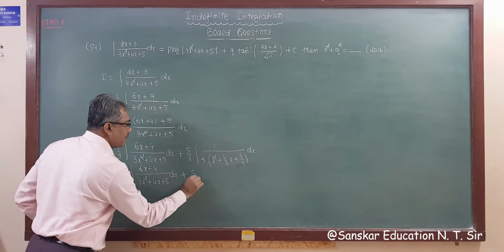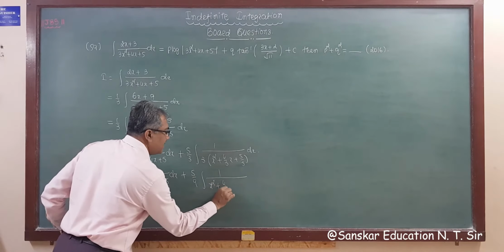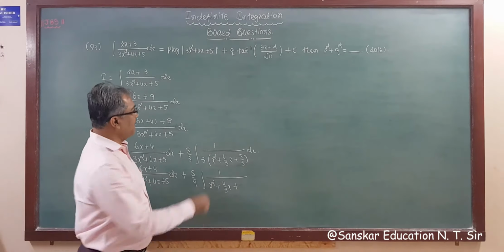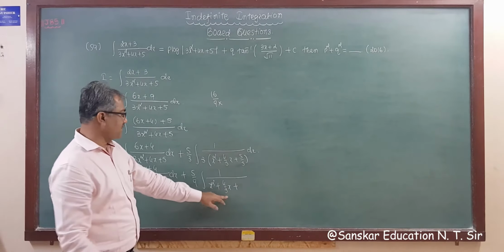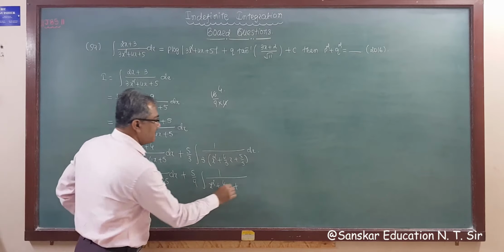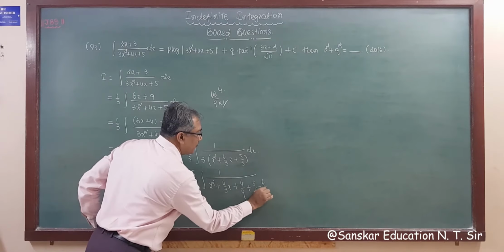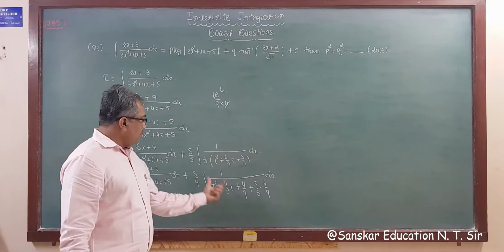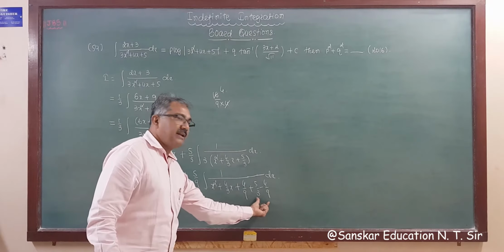plus this is 5 by 9 integration 1 upon x square plus 4 by 3 x plus, the last term will be the square of this, right? So what we get is 16 by 9 into middle term square upon 4 into first term. So this is 4, so the 4 will be cut. So the last term will be 4 by 9. So adding 4 by 9, right, plus 5 by 3 and subtracting 4 by 9, dx. Now this is the perfect square of x plus 2 by 3, and taking 9 as LCM.